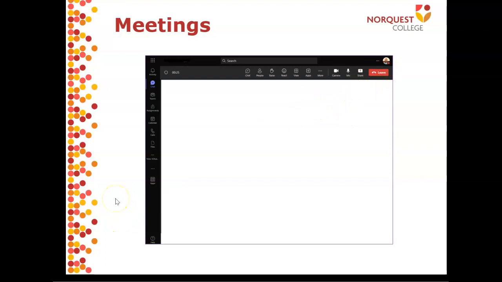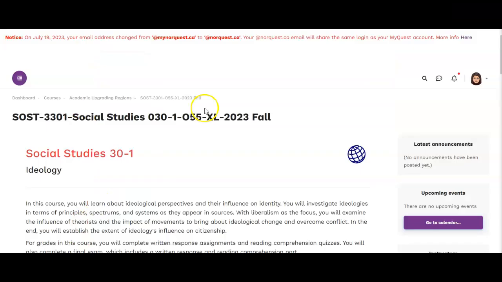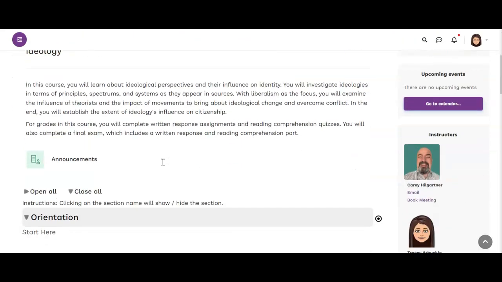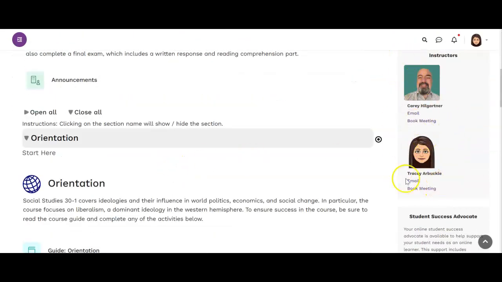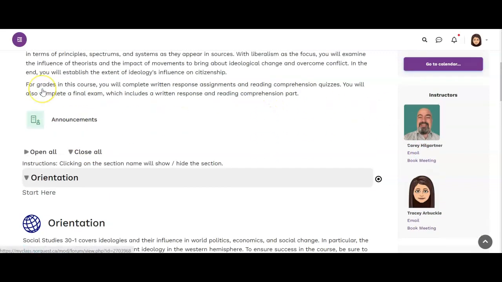So the next thing we're going to do is have a look at the actual course and what that looks like and how we can navigate. All right, so this is what the course is going to look like. On the right-hand side, you'll notice that the instructors' names are here. If you ever need to send us an email, our email links are here. And if you ever want to book a meeting with us to go over an assignment, you have a question about something, or you need help creating a schedule, you can just book a meeting by clicking this link. Just be sure to use your Norquest email when you book it. It just makes things a little bit easier for all of us.